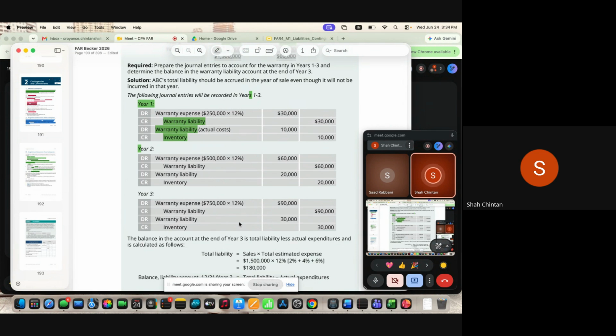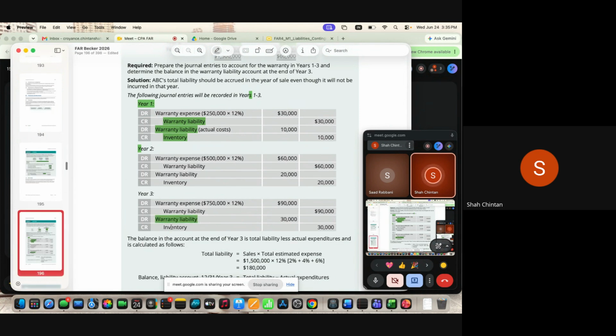Now in year three, again matching principle क्या बोलता है? जिस साल में revenue generate हुआ उसी साल में expense record करो. 7,50,000 into 12% comes to $90,000. So warranty expense debit to warranty liability credit 90,000. Now actual claims कितना है? 30,000 के. So warranty liability account debited to inventory or cash 30,000.